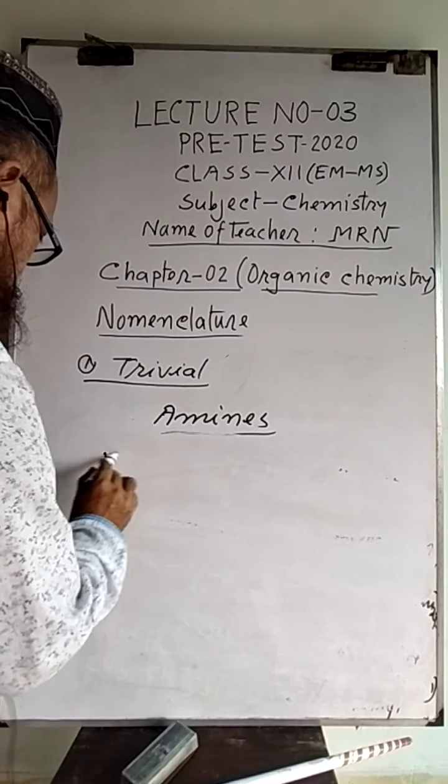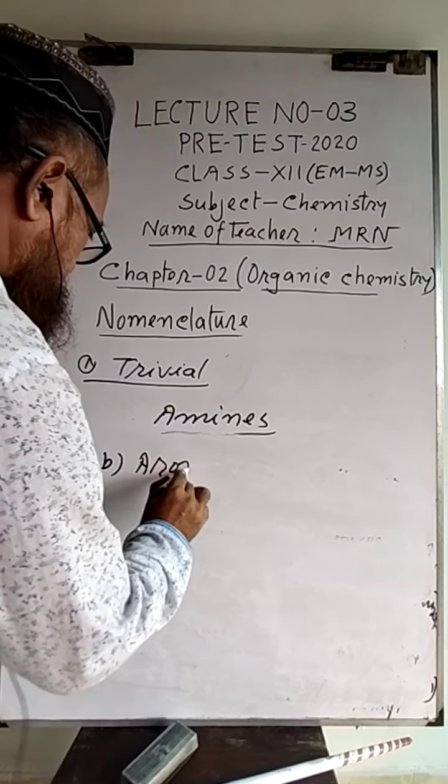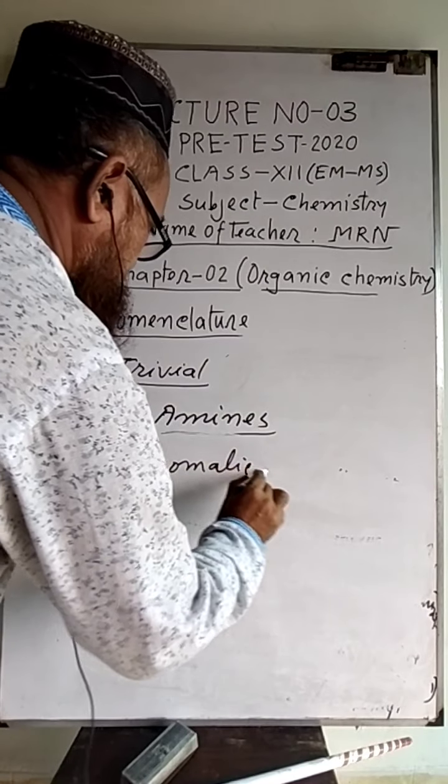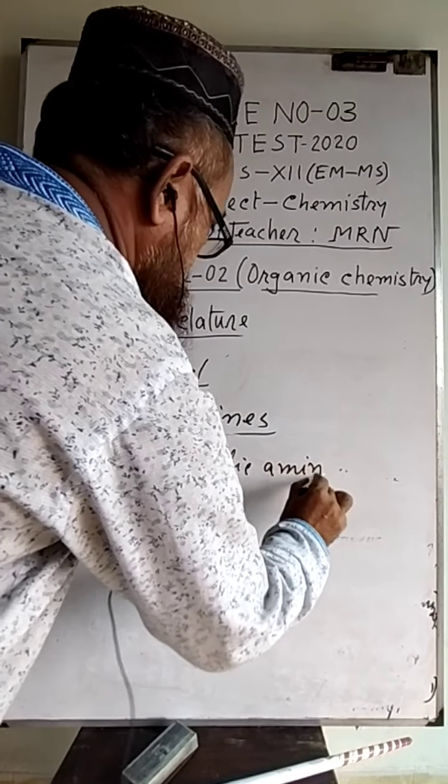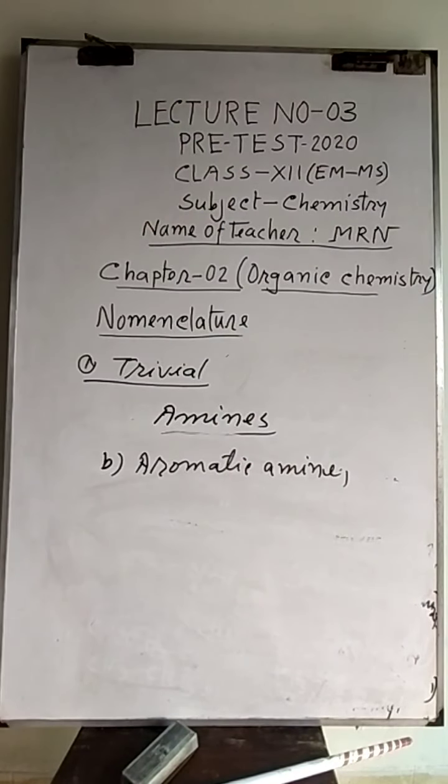Aromatic amine: when the hydrogen of ammonia is replaced by a phenyl group, C6H5, then we will get an aromatic amine.